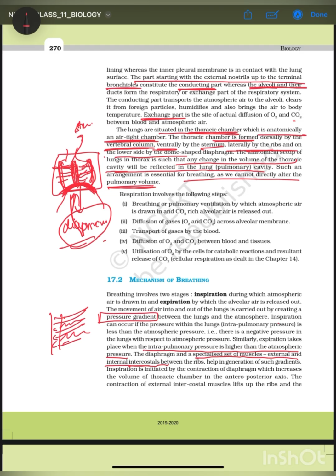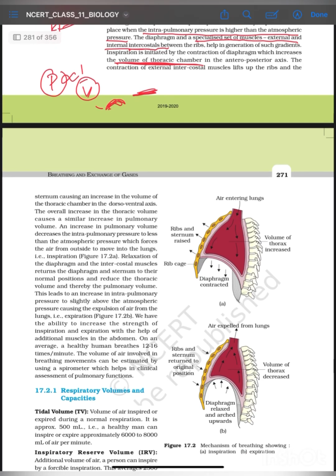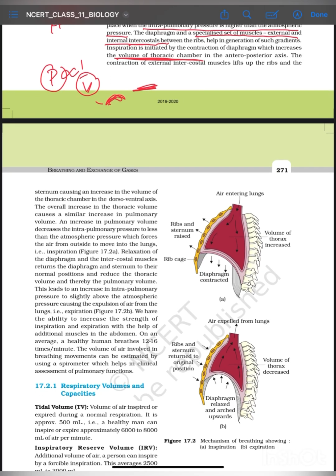So they basically increase or decrease the volume of the thoracic chamber. Now, since we know that pressure is inversely proportional to volume, when the diaphragm contracts, the volume increases and the pressure decreases. The contraction of the external intercostal muscles lifts up the ribs and the sternum, causing an increase in the volume of the thoracic chamber in the dorsoventral axis. Now this will be very clear with the diagram.